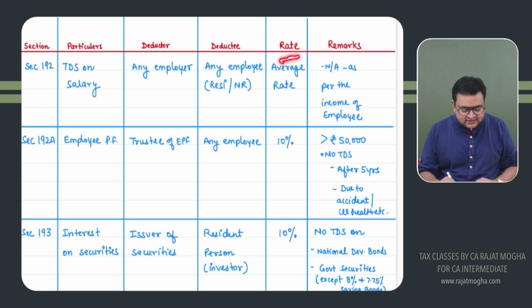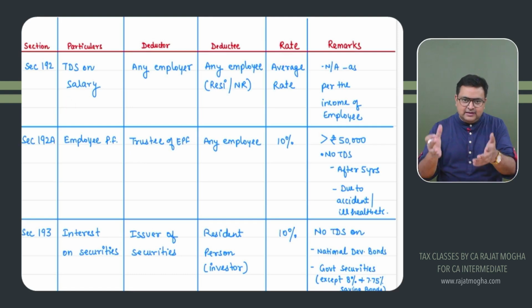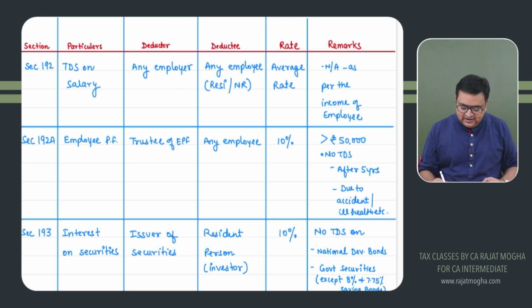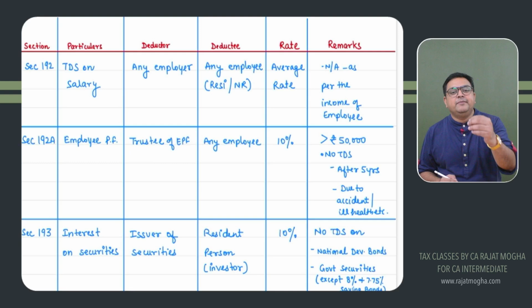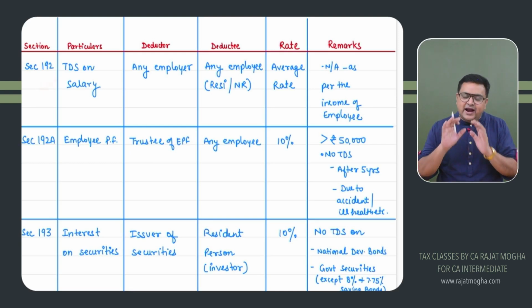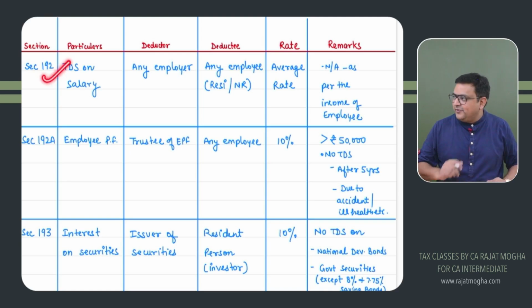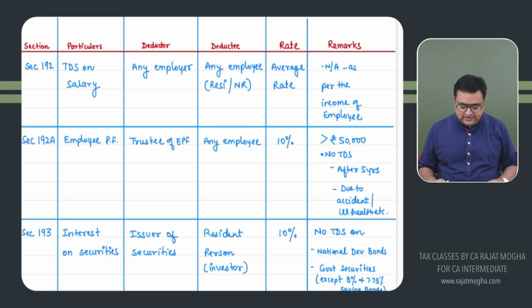What is the rate of tax? There is no such rate. It depends upon the income of the employee and we will be deducting tax accordingly. That is the reason we say that under section 192, there is no specific rate, only the average rate of tax. When do we have to deduct TDS? At the time of payment. Section 192 says at the time of payment. Whenever you are paying salary, please deduct TDS of the employee. Got it? So this was section 192, an important section.